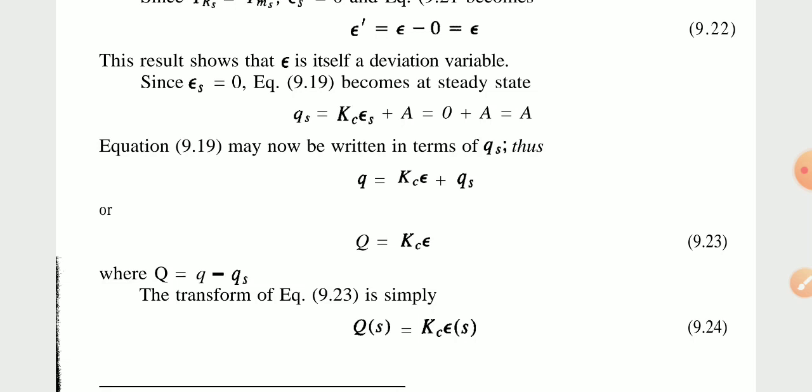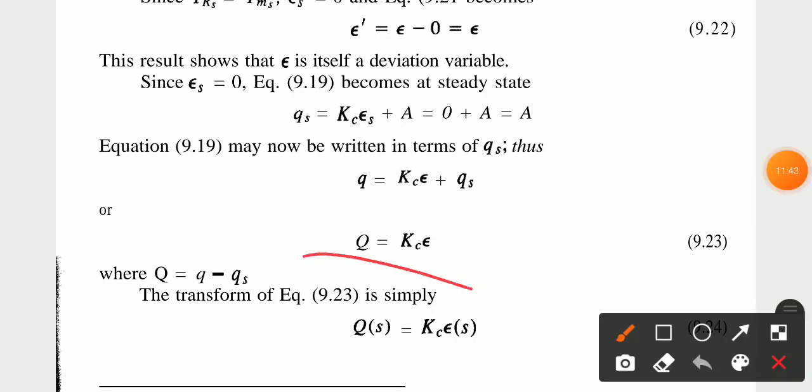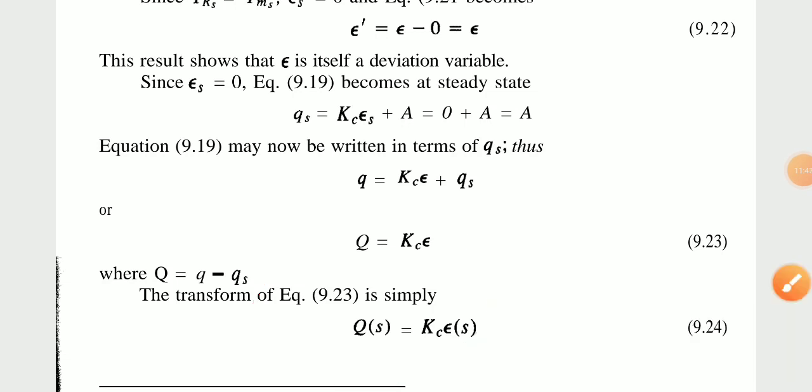And this equation may now be written in terms of QS. Thus Q is equal to KCE plus QS, or Q is equal to KCE, where Q is equal to Q minus QS, the transformation of equation 9.23 will simplify. So QS is equal to KC ES, and this equation will come. Did you get the idea? Let us look at all the equations again.